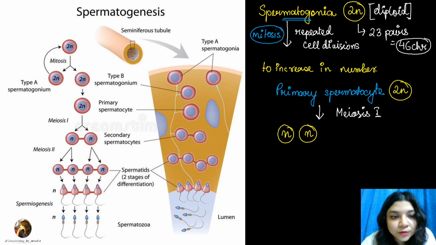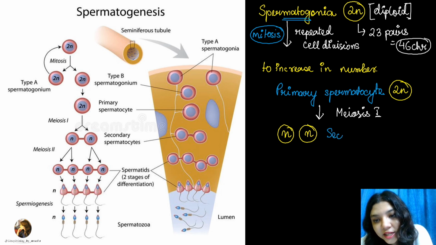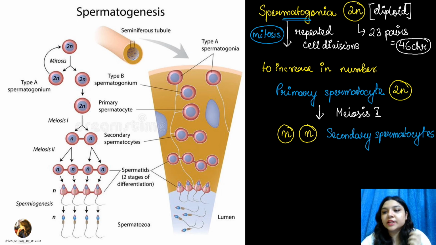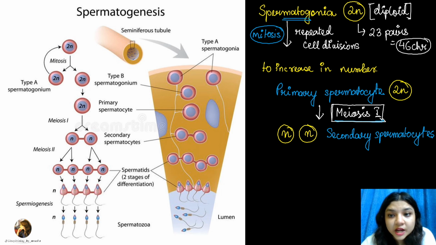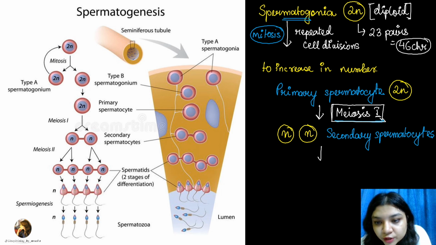तो ये सेल्स को हम लोग क्या कहते हैं? These are the cells which you can call the secondary spermatocytes. Okay, secondary spermatocytes. So this is due to meiosis 1. What has happened? The chromosome number of the primary spermatocyte has become halved. Now you will see the second meiosis to happen.